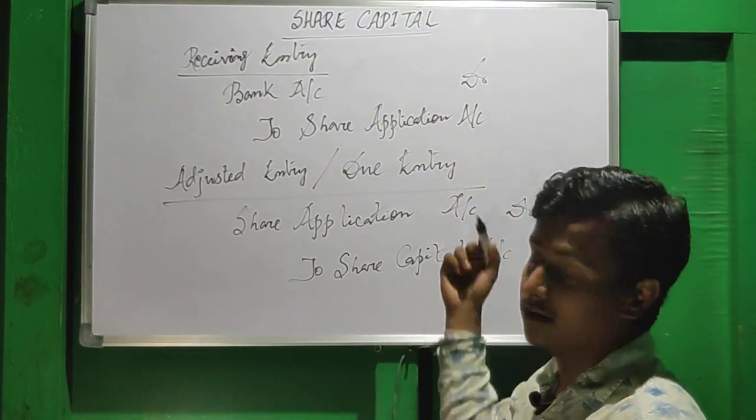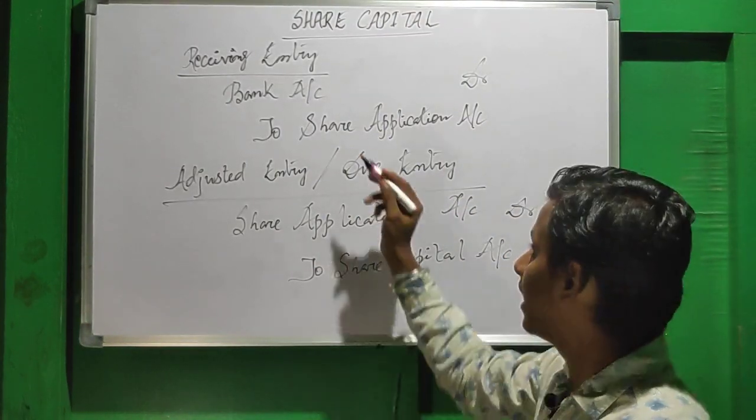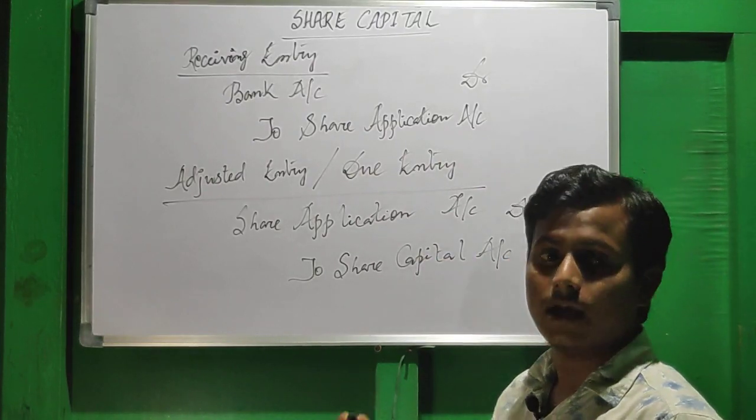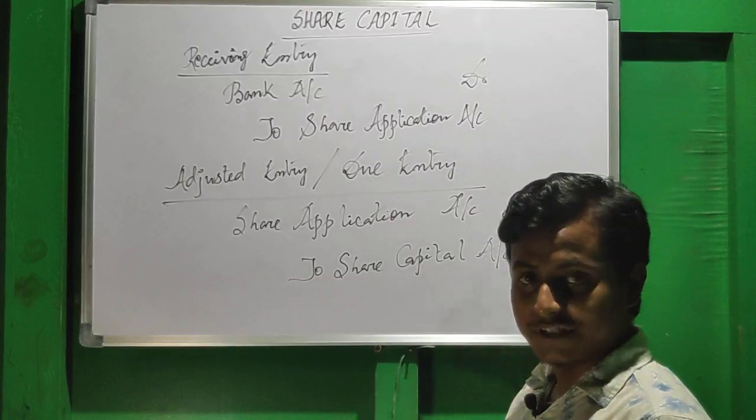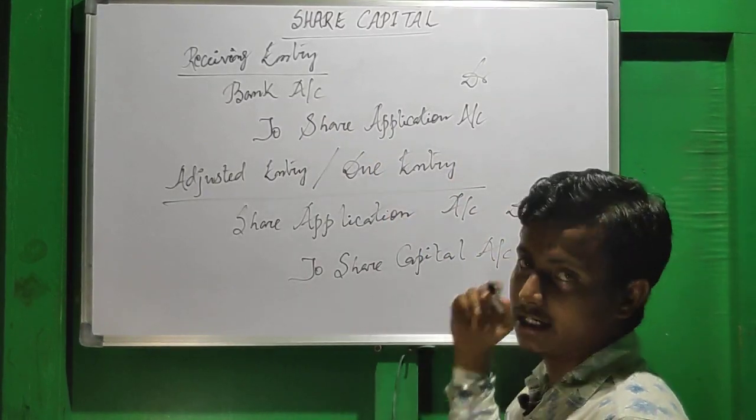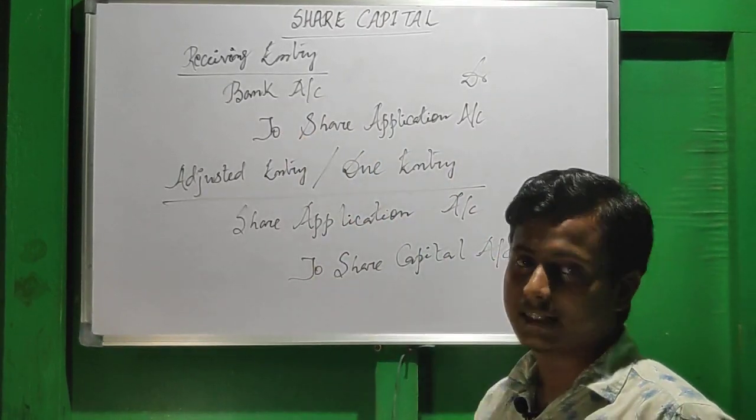And then if it's regarding allotment money receiving, then it will be to share allotment account. If it's first call, then it will be to share first call. If it's regarding final call, to share final call. The receiving entry is the same like that.